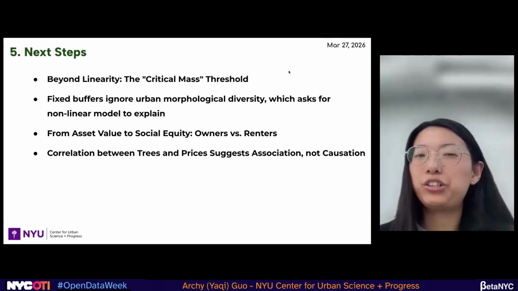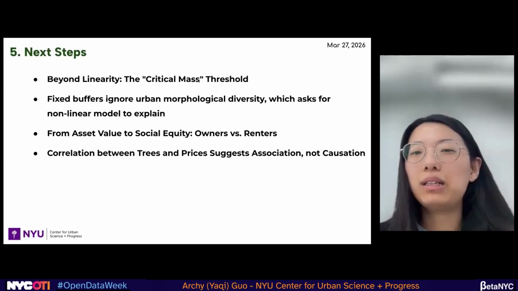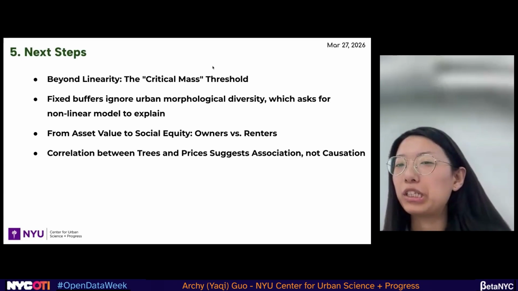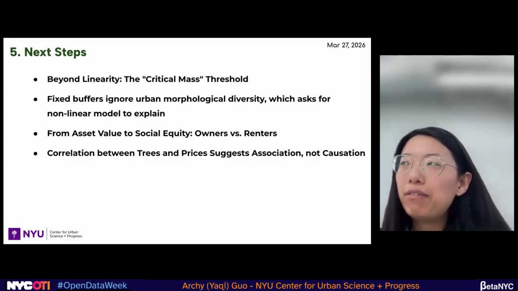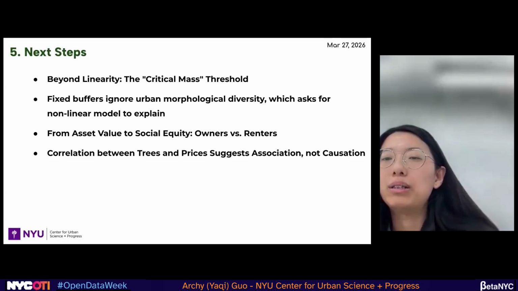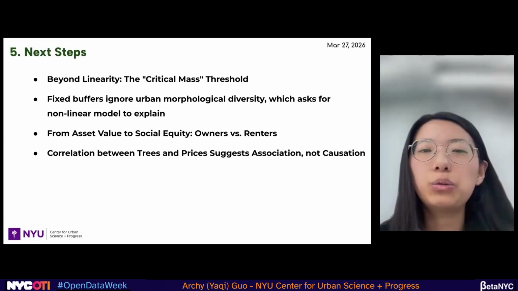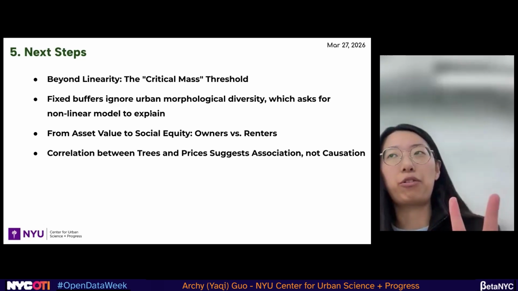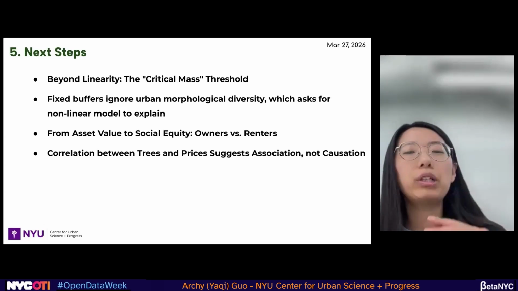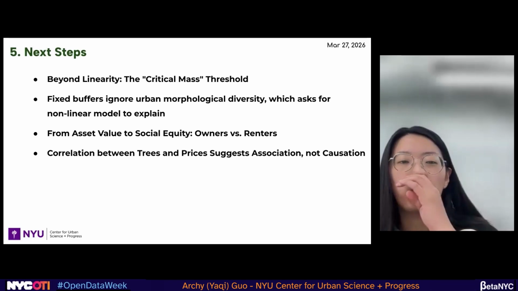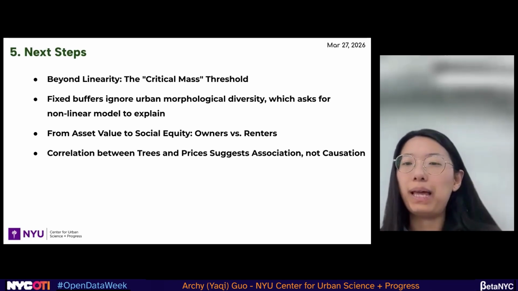Beyond the linearity, the critical mass threshold will give us more evidence to set different parameters for our next model. Also, our fixed buffer here is 400 meters. It will ignore the urban morphological diversity. We ask for a nonlinear model to explain.